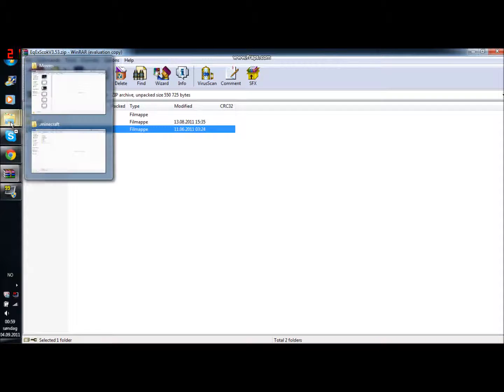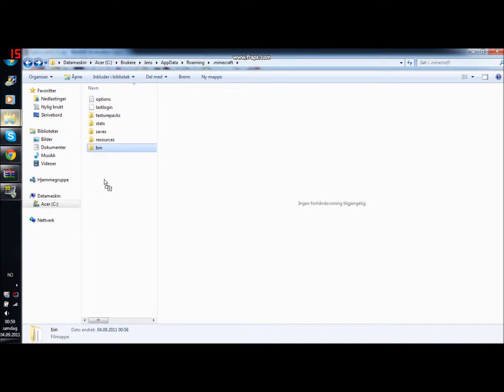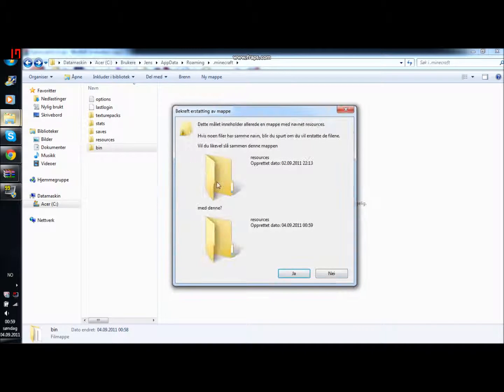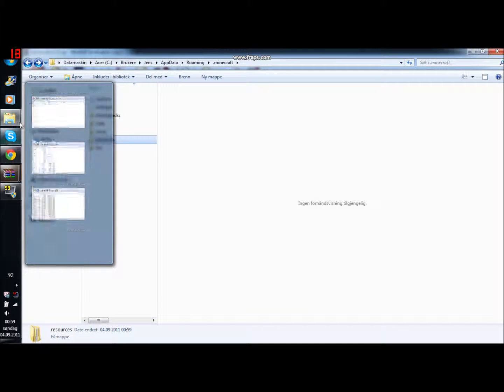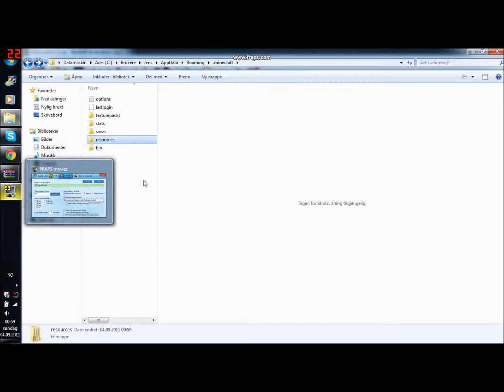Then you want to drag and drop the resources in here and put those mapped together. And yes, I think that is all.